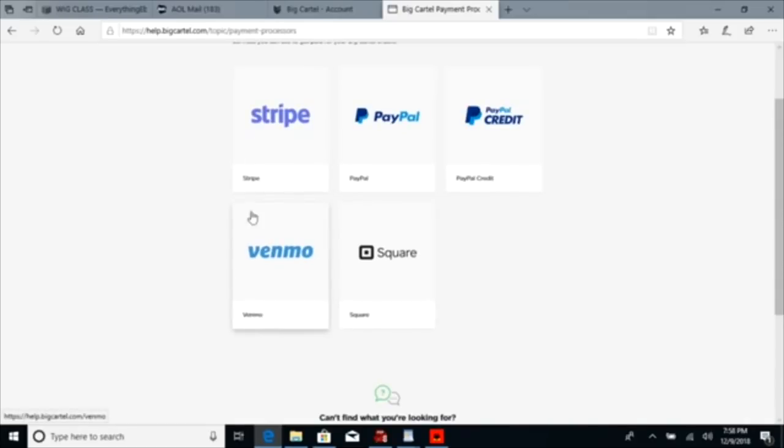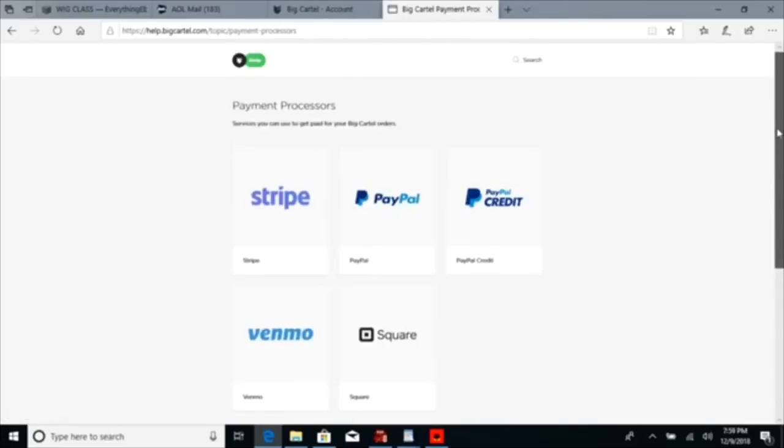But I'm going to have to look into this one. Venmo. I think I pronounced that right. Because they just added this on Squarespace. And I hate using Stripe. So I might have to look into this one to see what this one is all about.